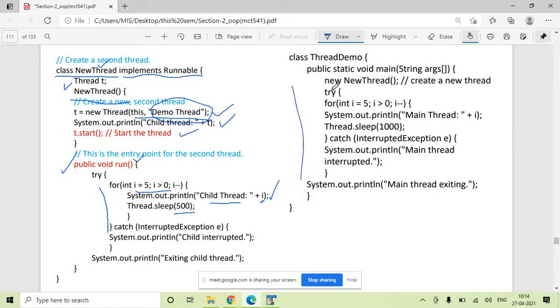And the main program, class thread, the main program is there. Here we have created a new instance of the class NewThread that we have created. So it will call the constructor, a new thread gets created and it will start. How does it work? See, this is your main thread. From main you have called this constructor and created a new thread, that is Demo Thread. So from the main thread you have created a Demo Thread.